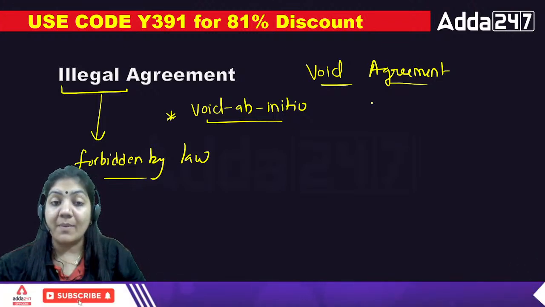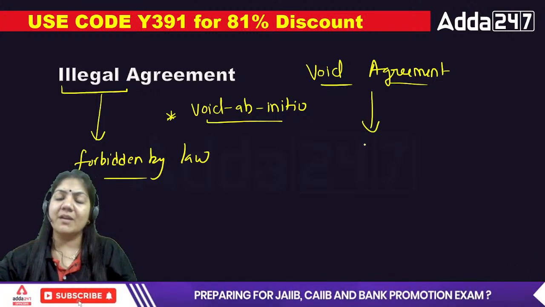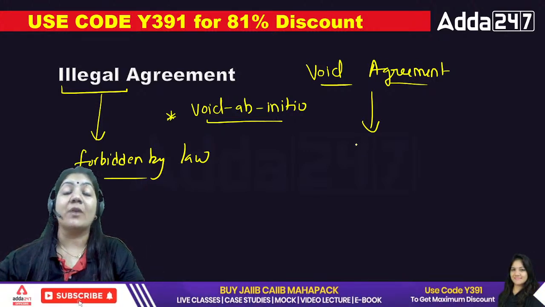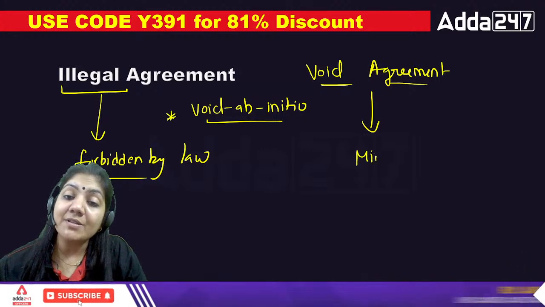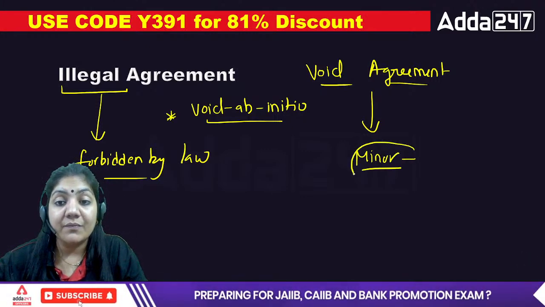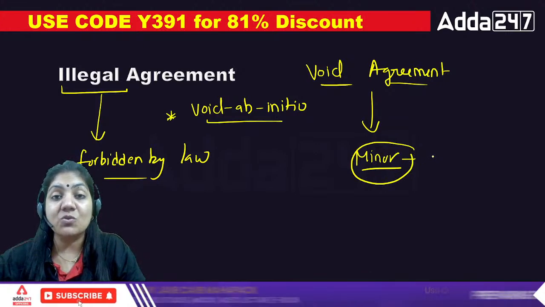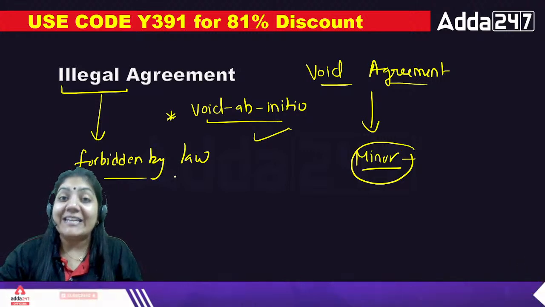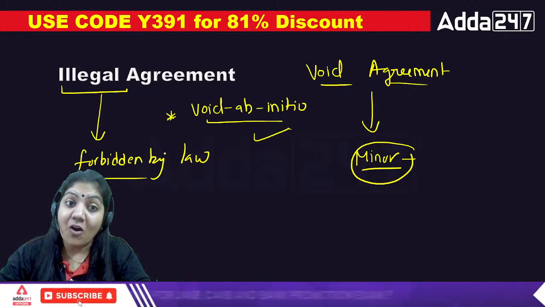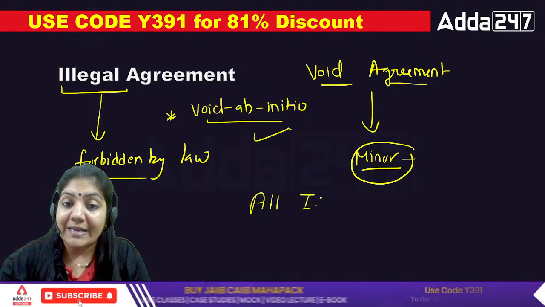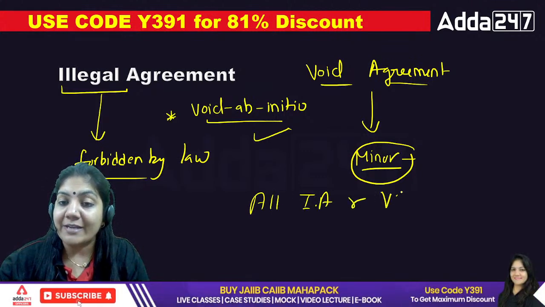But if I talk about a void agreement, from the initial stage it is void. Suppose a minor is making an agreement, so an agreement between a minor and another person is totally void ab initio, but that is not illegal. But all illegal agreements are void agreements. What I've told you, all illegal agreements are void agreements.